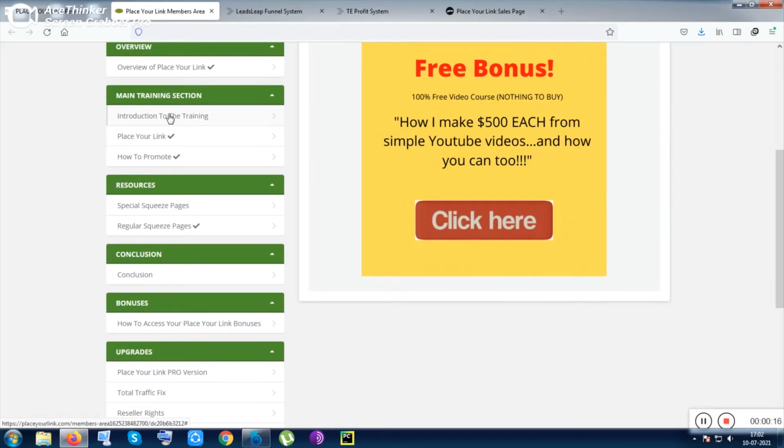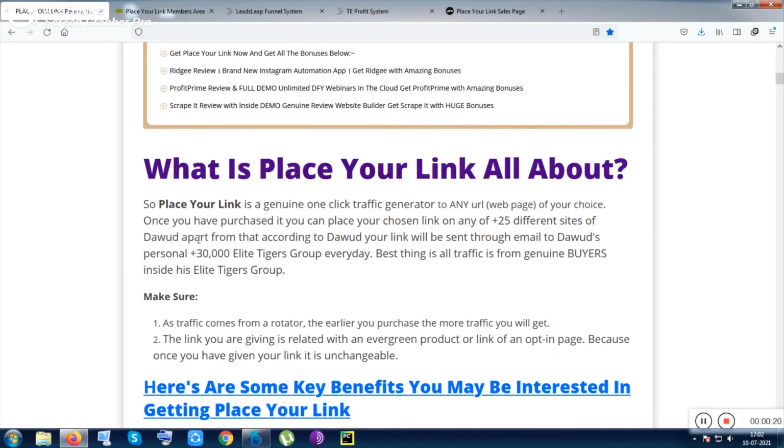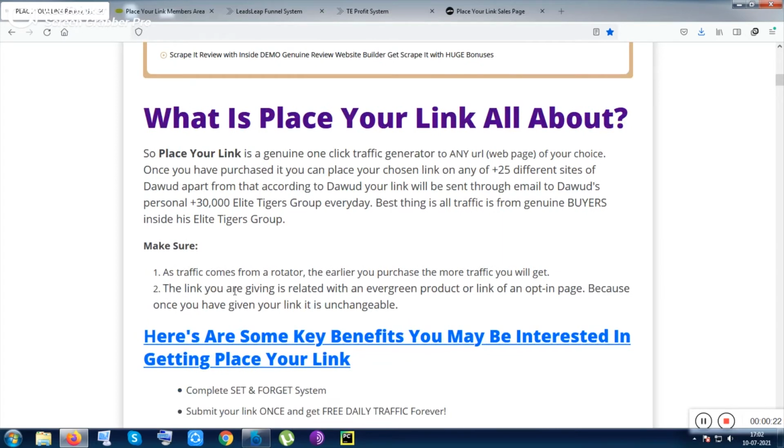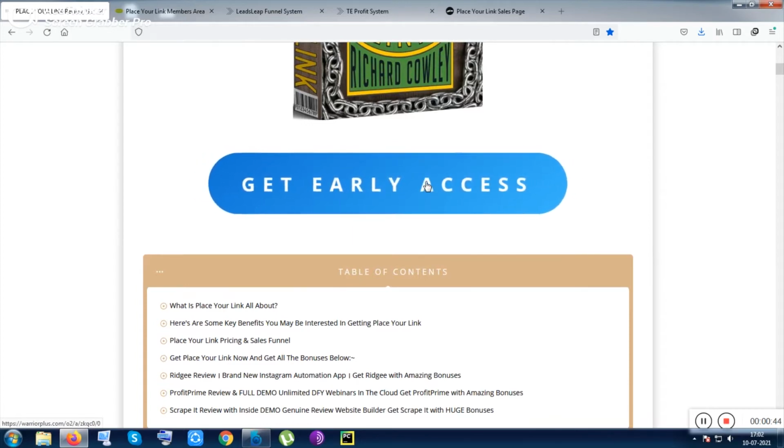So you can place your link, but you need to take care of two things. Make sure that you take this tool as soon as possible. If you want to purchase this tool after a week or maybe a week and a half, I recommend that you do not purchase it, because this traffic comes through the rotator. Now what is a rotator? Let's just think of a button, and if someone clicks on this button, they should be redirected to Google. As an example, I am telling you that they should be redirected to Google.